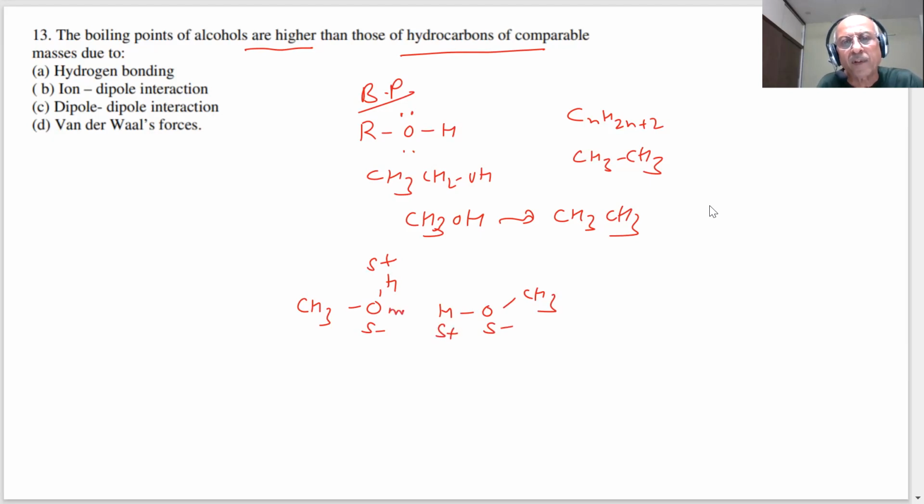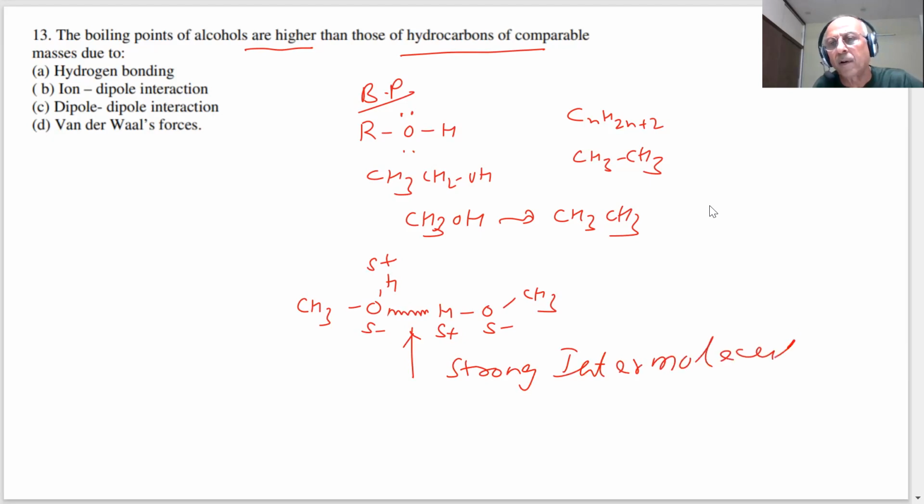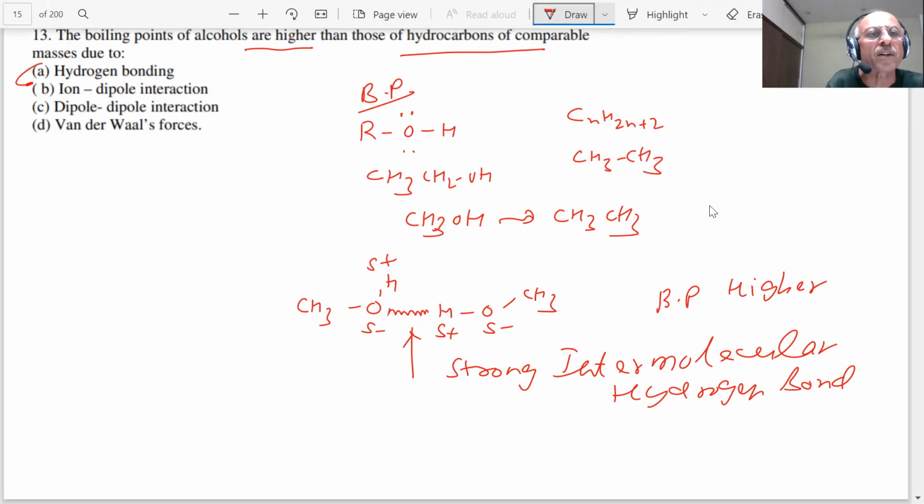You can see there is a strong intermolecular hydrogen bonding, and because of this, the boiling point will be higher than these hydrocarbons. So the correct answer is A.